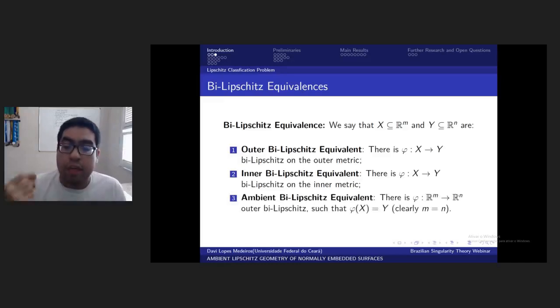That means you can extend your bi-Lipschitz map to the whole ambient space, which is where the name comes from, such that the image of the first set is equal to the second one. If such an extension exists, then clearly m equals n.